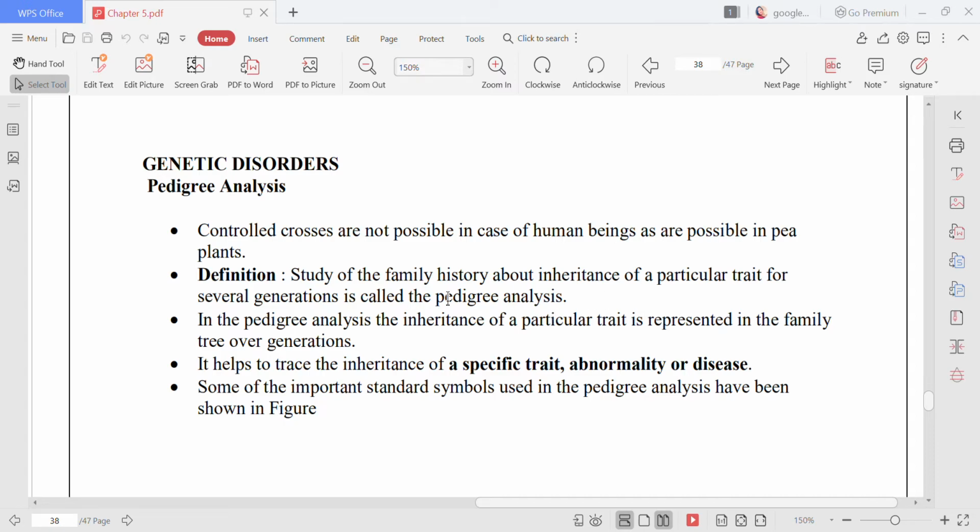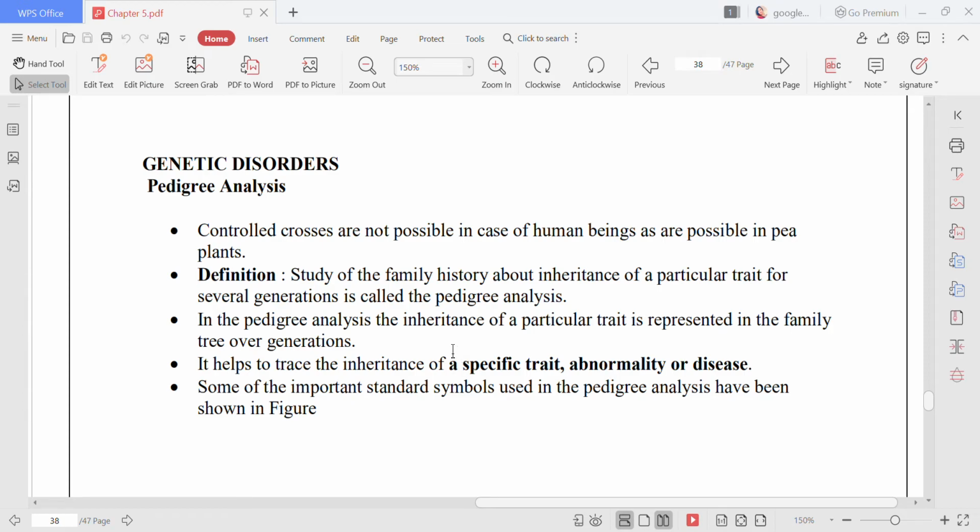Now here in this, what we try to study, suppose there is a particular character or a trait and we want to study from where did that child get that character or a trait, either from father or mother or from the back history of his family. That study will help us to know that the child has got a particular character from which parent and from which family, and this is represented by a chart.